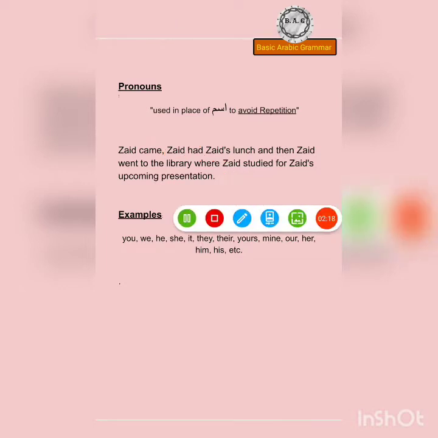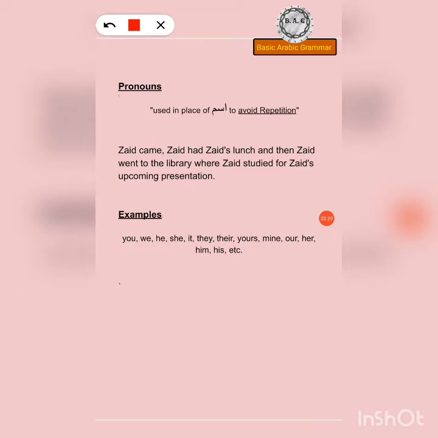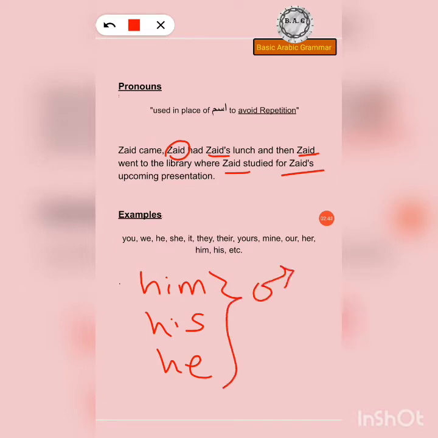Now, what did I do here? Over here, I replaced this, this, and this with appropriate pronouns, with appropriate masculine pronouns. I used words such as him, his, and he. All right. Now, all three of these are masculine pronouns, but none of these are interchangeable, which means that I cannot use him in place of his or he, and vice versa, and so on and so forth.